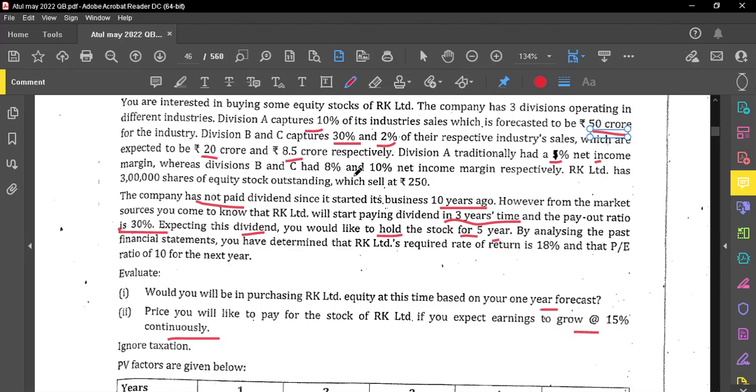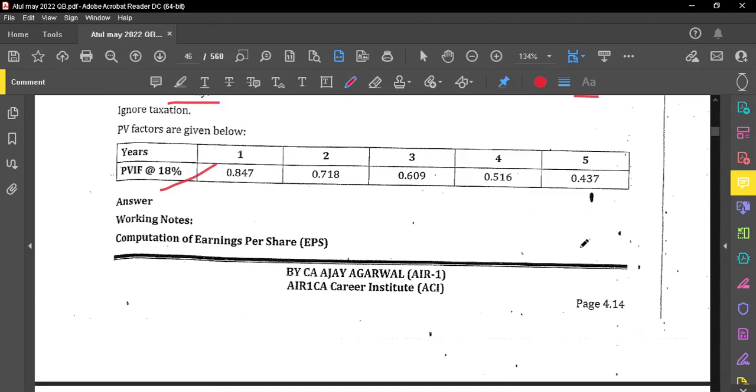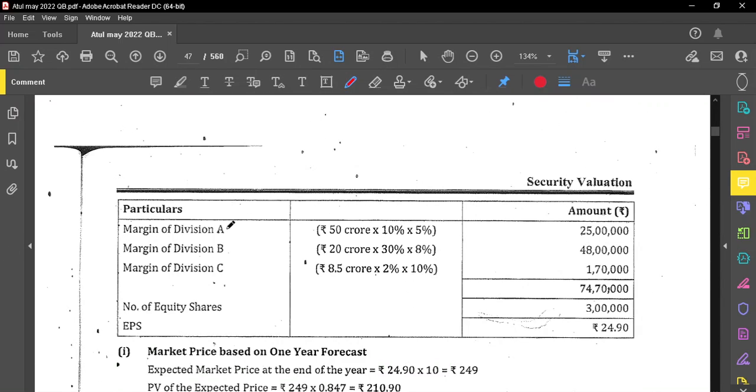We have to identify the price at the end of year 1. Then only can we know whether we can hold or buy the shares or not. We need to understand what the market price will be at the end of year 1. How can we identify it? By using the PE ratio. First we have to take the earnings. Earnings is 50 crores into 10%, with a net income margin of 5%. Okay, 50 crores is the total industry sales, and in that 10% is the share of Division A.